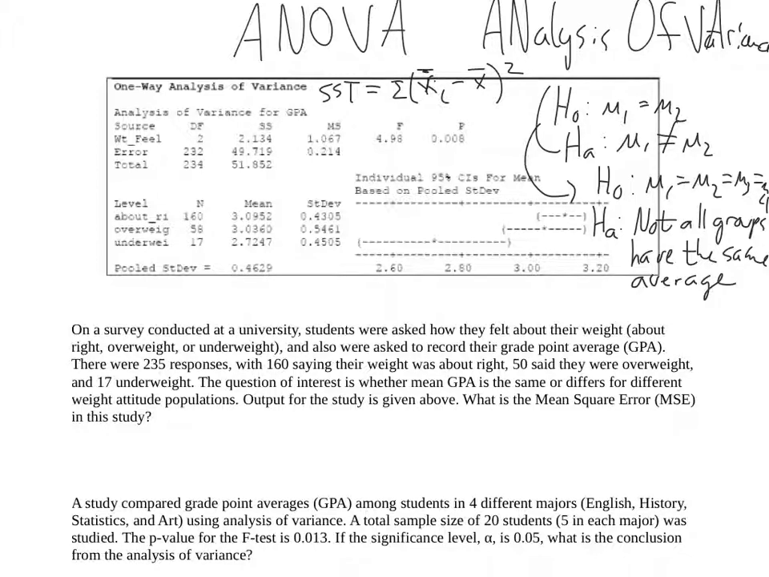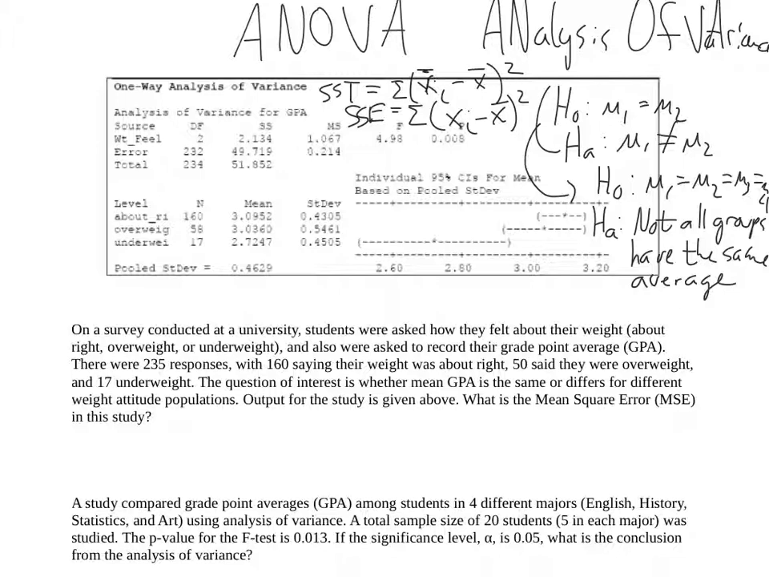Now what the sum of squares error, so the SSE, it's again a sum, so I'm using capital sigma here. But now it's not going to be x bar i, it's just going to be xi minus x bar, squared. And what that is, we're not going to pay attention at all to group. We're just going to take each person's GPA and subtract it from the average GPA and then square it. And we're going to add that up for all 235 people. And that's how we're going to get this value. Okay? So that's where we are.